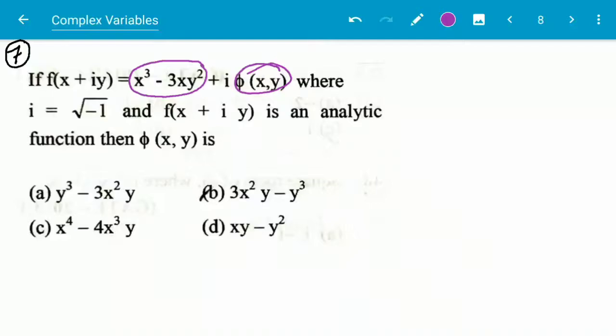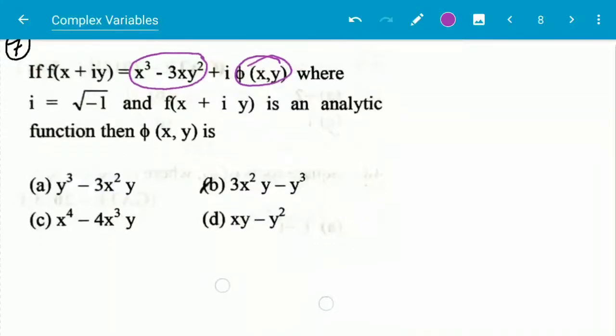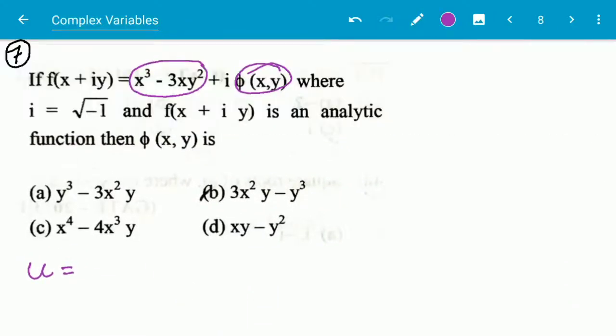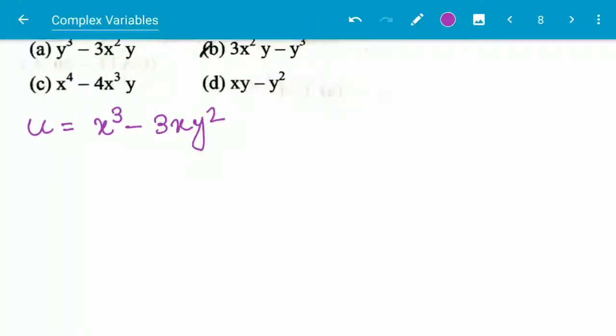So here we have to solve in the same manner. What is u here? It is given as x cube minus 3xy square, this is the u, and we have to find out first ux, that is the partial derivative of u with respect to x, and this is coming to be 3x square minus 3y square.